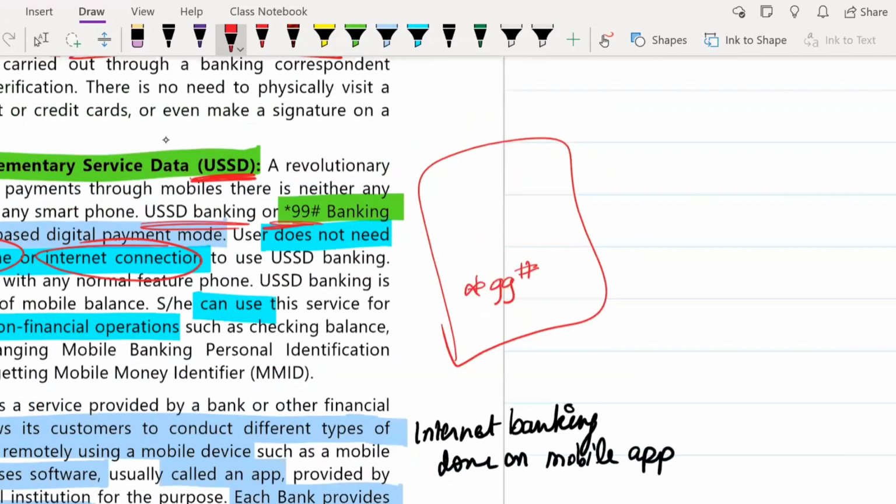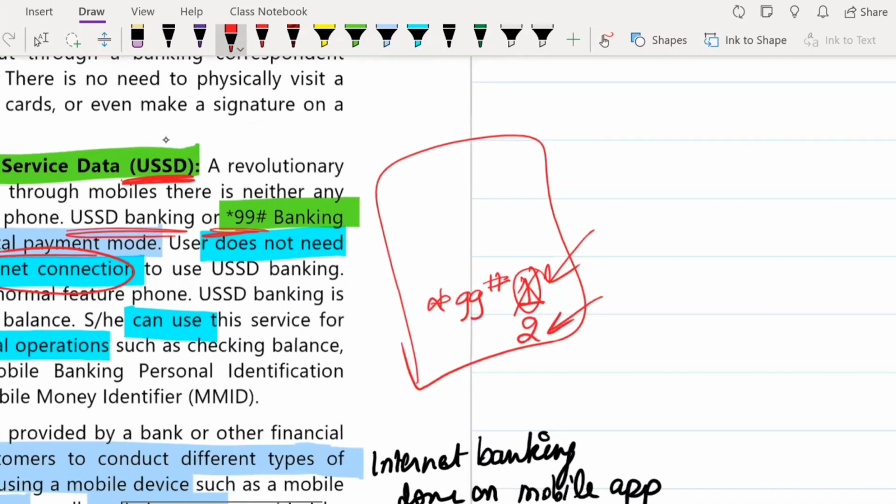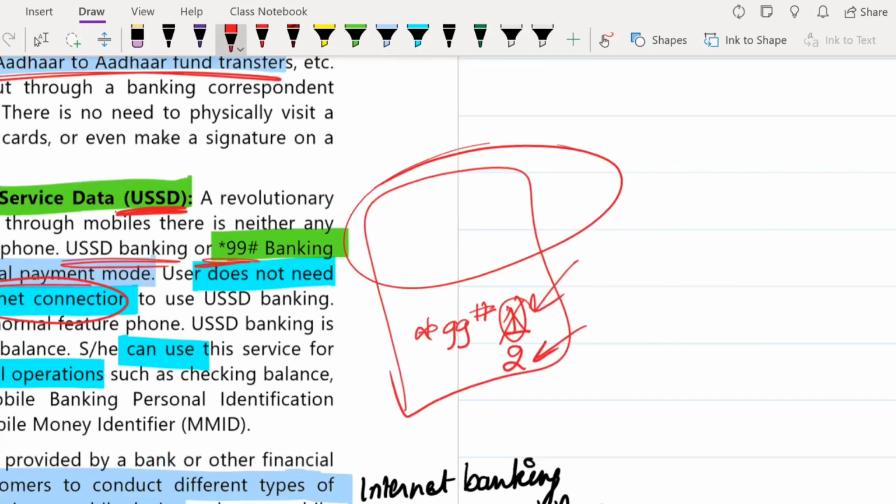You guys might have used this. If you type number 1, it will show your balance details, and if you do number 2, it will show how much money you want to transfer. Your mobile number will be linked to your bank account, and this will act as your digital payment mode.